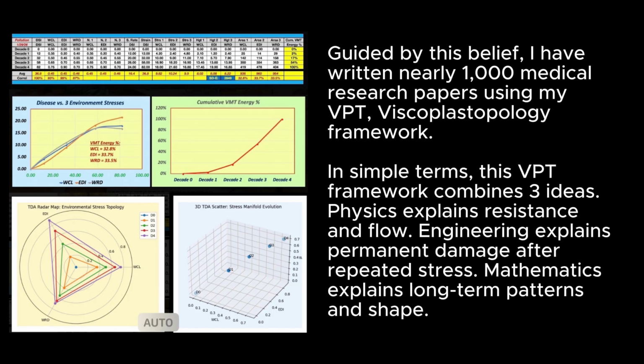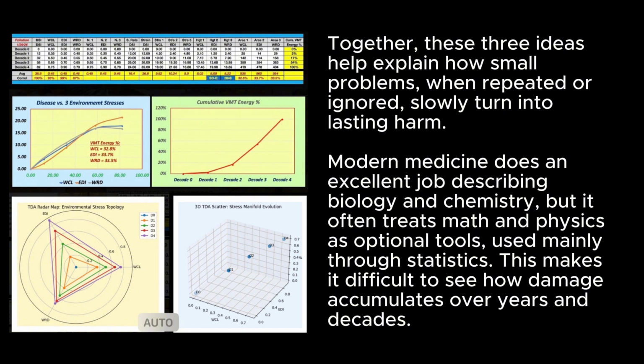Guided by this belief, I have written nearly 1,000 medical research papers using my VPT, Viscoplastopology framework. In simple terms, this VPT framework combines three ideas. Physics explains resistance and flow. Engineering explains permanent damage after repeated stress. Mathematics explains long-term patterns and shape. Together, these three ideas help explain how small problems, when repeated or ignored, slowly turn into lasting harm.